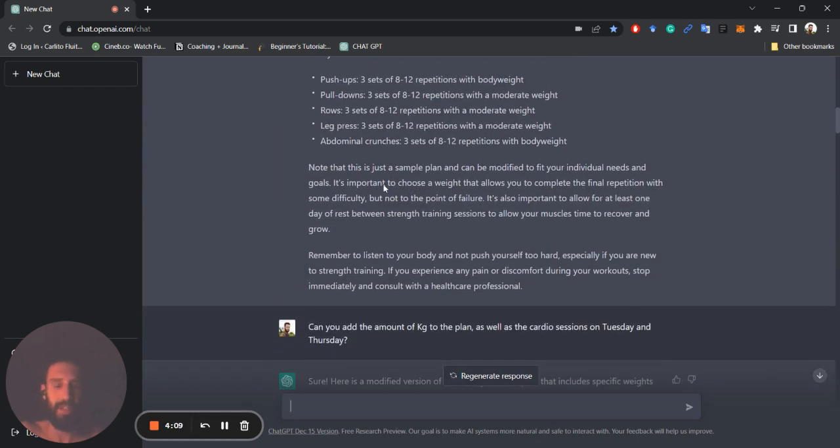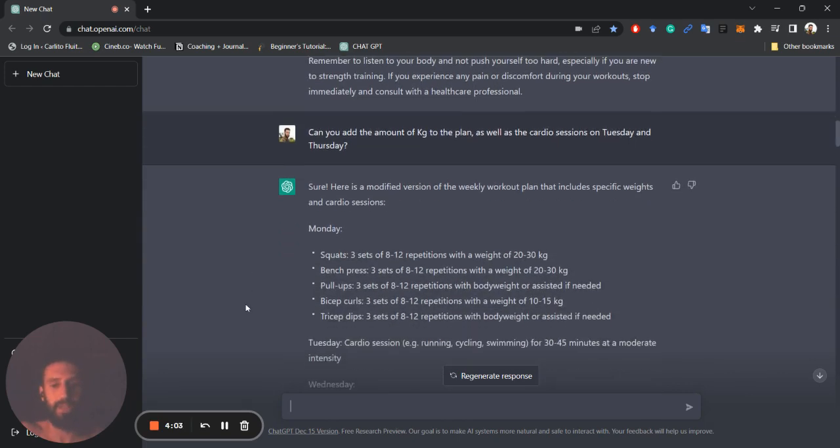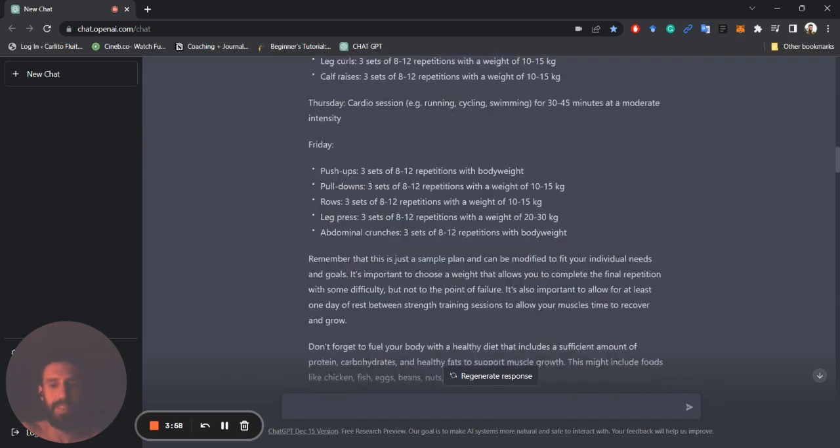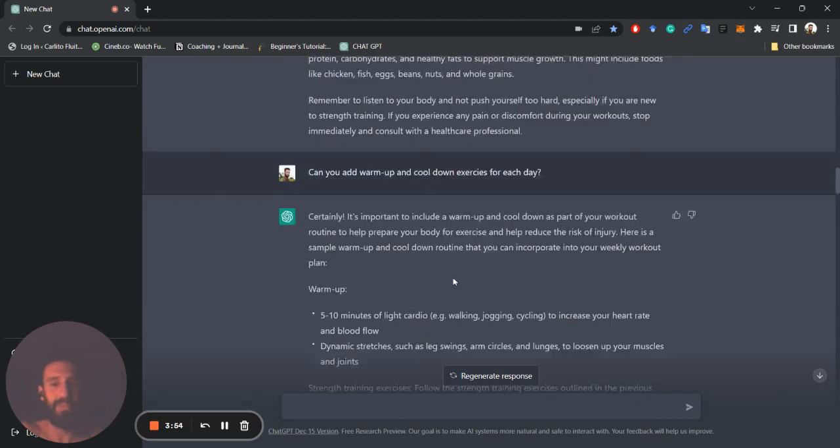But that's not enough for me, because what I really want is the amount of kgs added to the plan, as well as the cardio sessions for Tuesday and Thursday. And of course, it does it instantaneously, and we can go beyond, and I can tell it to add warm up and cool down exercises.